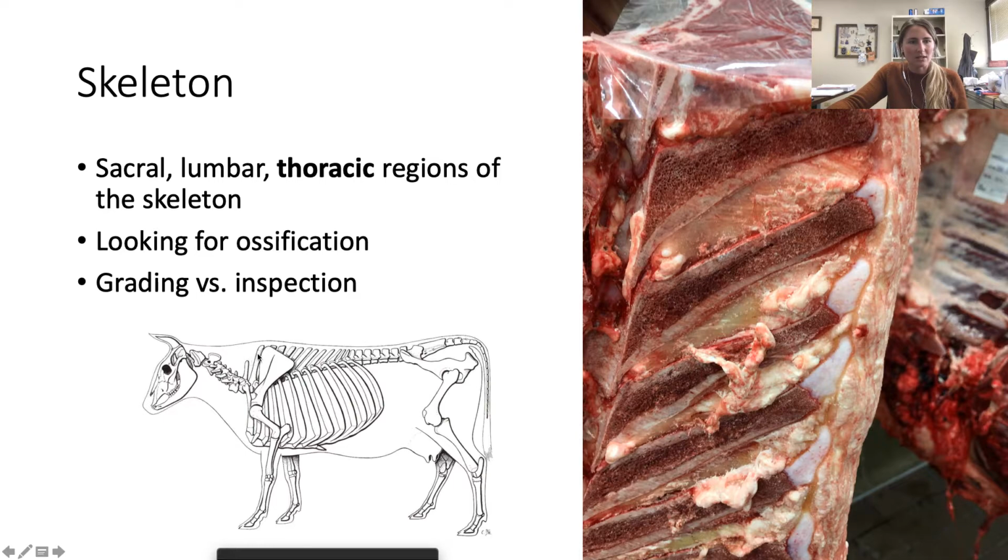the top of the vertebral column, these dorsal processes, they all have cartilaginous buttons, and you can see those. The cartilage is indicated by white. Bone is kind of a brownish, reddish, porous material. So as an animal ages, these cartilage buttons will ossify or turn into bone. This happens around 30 months of age. We'll start to see initial ossification, and as we get to a really old cow, they might be completely ossified. So this is mainly for grading purposes.